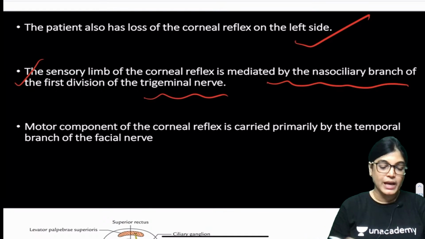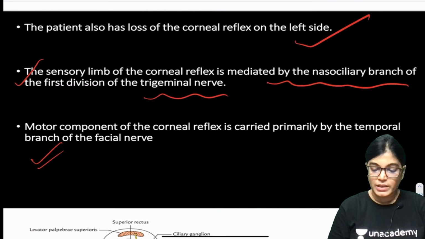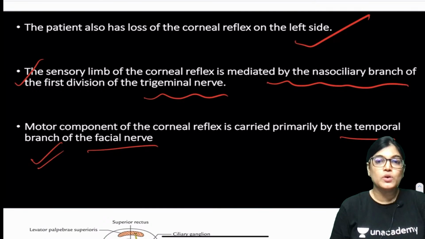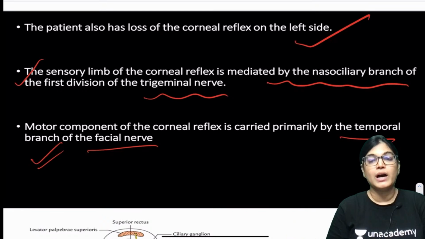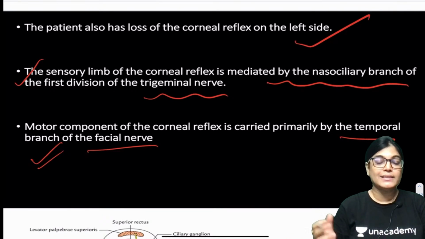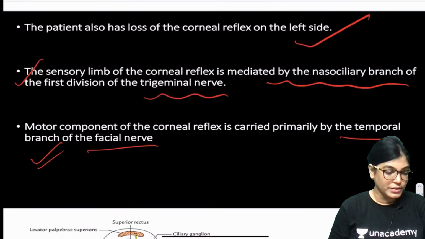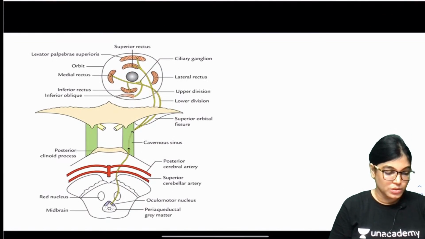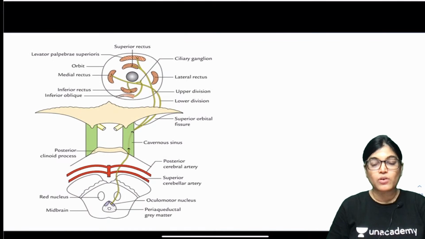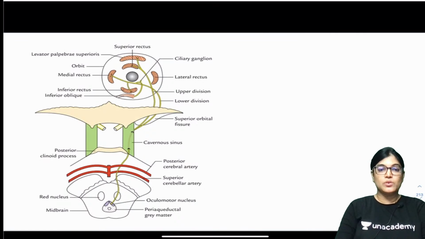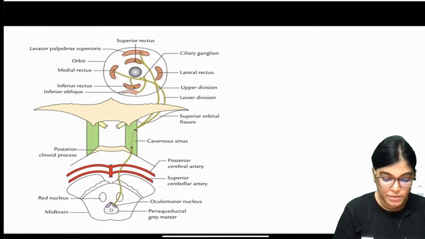So, this is the sensory. And what about the motor component of corneal reflex? It is traversed by the facial nerve. So, what we can see is that the ophthalmic division of trigeminal nerve via its nasociliary branch is also involved. And we also know that oculomotor nerve nucleus is lying very close to Edinger-Westphal nucleus. So, let me just show you this whole pathway.